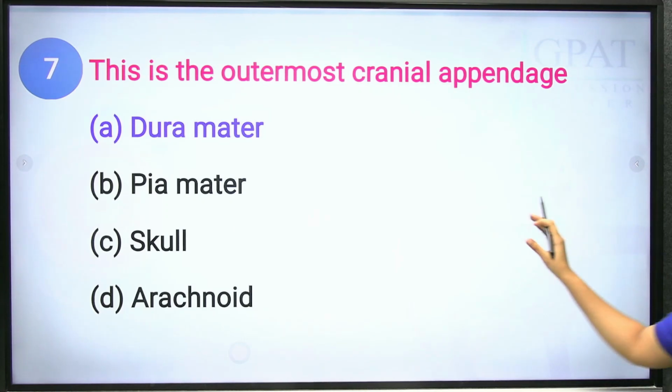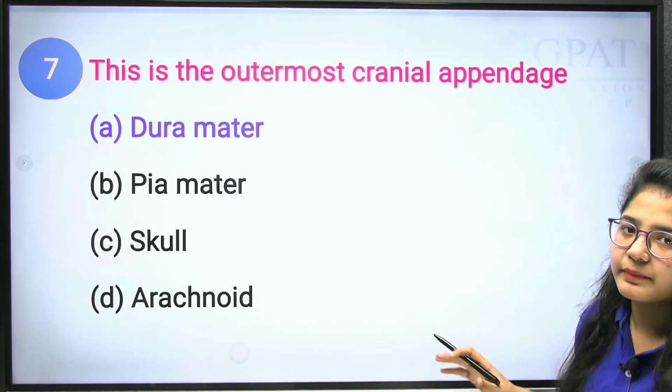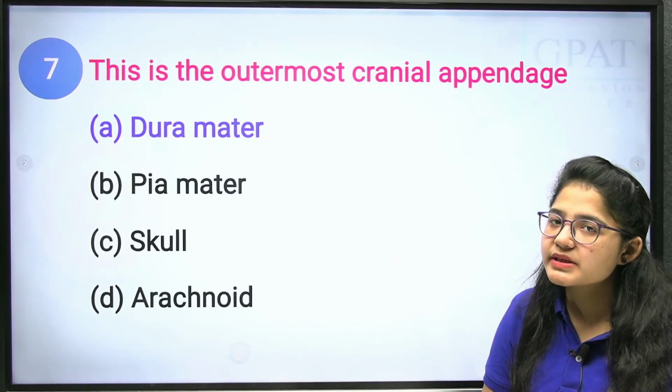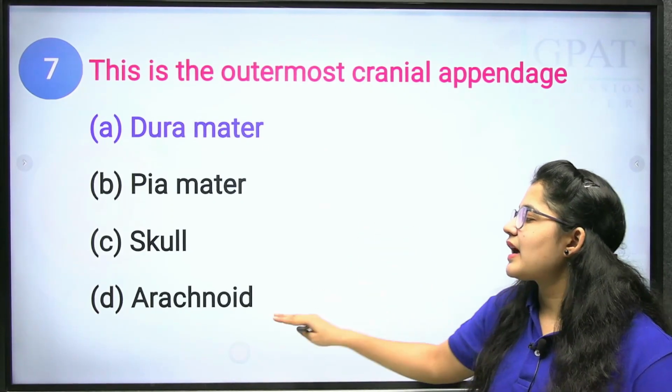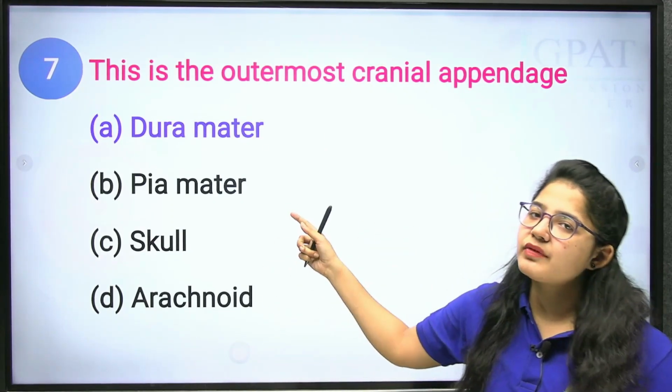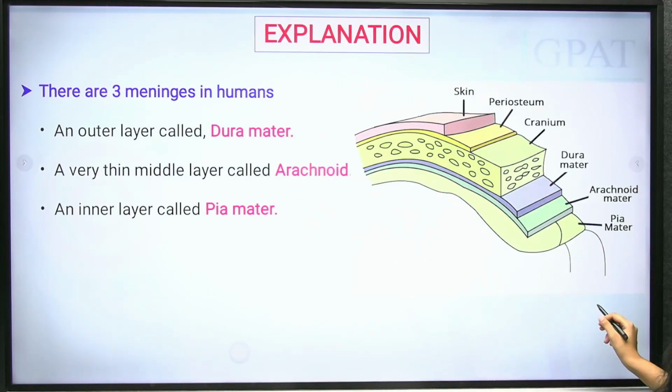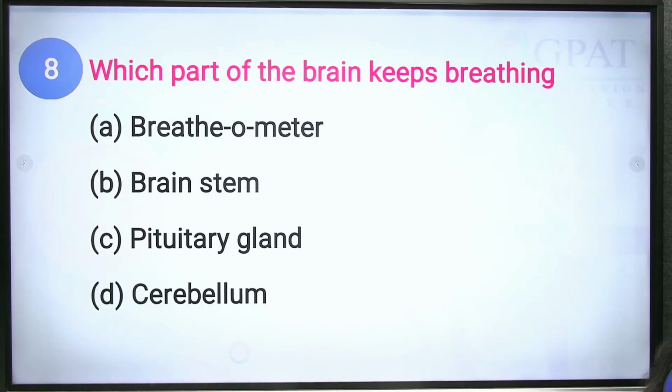The outermost layer is dura mater. DAP, DAP. First, the outermost is dura mater, then we have the arachnoid mater, and then we have the pia mater. Clear? Okay. Next question. Which part of the brain keeps breathing?